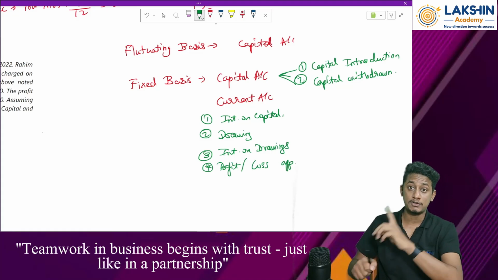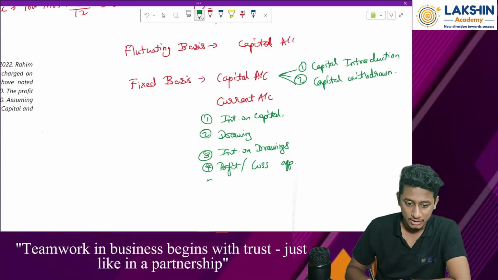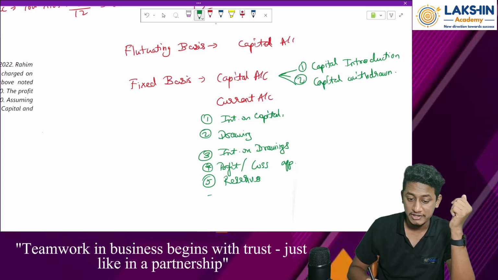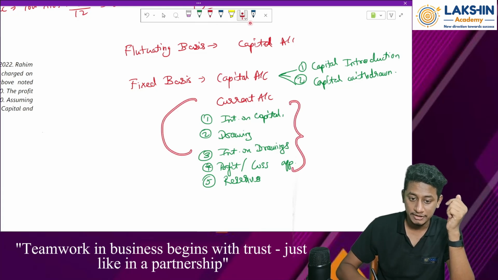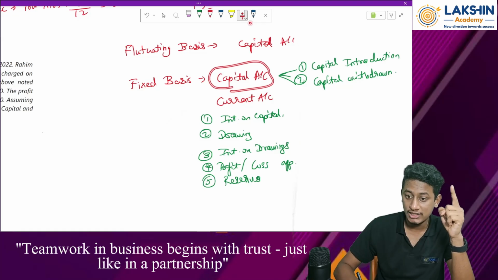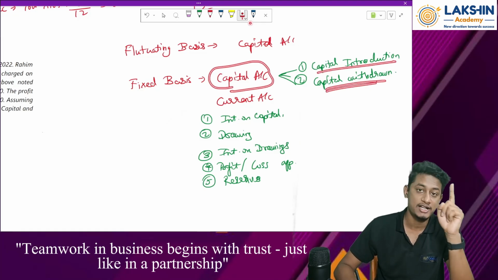Whatever comes from the P&L appropriation account. Remember. Then what else is pending? Any reserves that have to be divided. That we'll see during the admission time, how to divide it. Okay. Any reserves or provisions that have to be divided. All these entries come in my current account. But in my capital account, only capital introduction and capital withdrawal entries will come up.